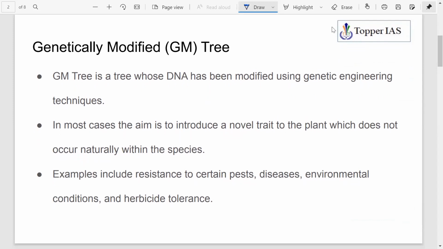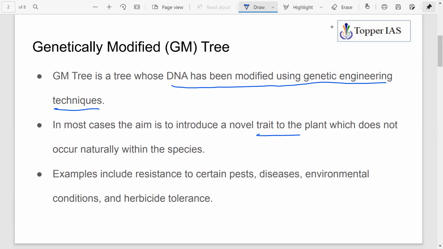So, similar to GM crops, a GM tree is a tree whose DNA has been modified using genetic engineering techniques. You are altering the DNA. And what is the objective of altering the DNA? You want to achieve a certain trait in the plant, a trait which you do not naturally find in that plant. By altering the DNA, you are trying to bring such traits into the plant. That is why genetic engineering techniques are employed.